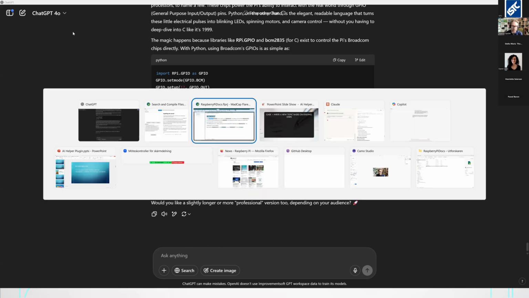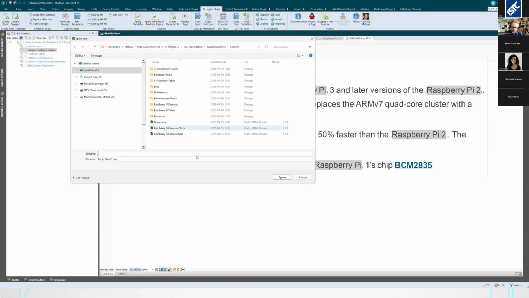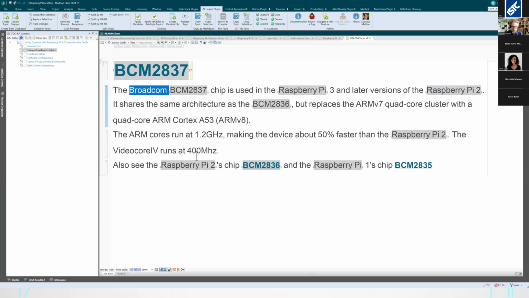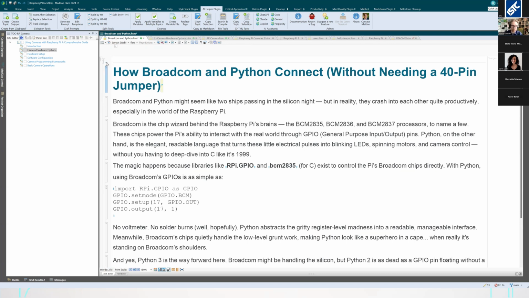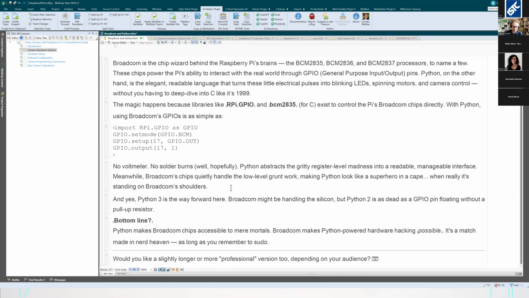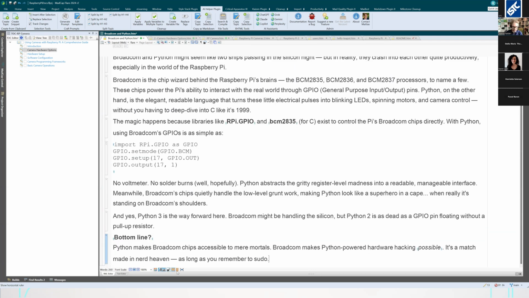And we can then go back into Flare and create a topic saying Broadcom and Python. Super. And there's still some cleanup to do. You can prompt this away by telling it to return just the topic and nothing else. That's sort of in the domain of prompt engineering, I suppose. So it's a match made in nerd heaven.